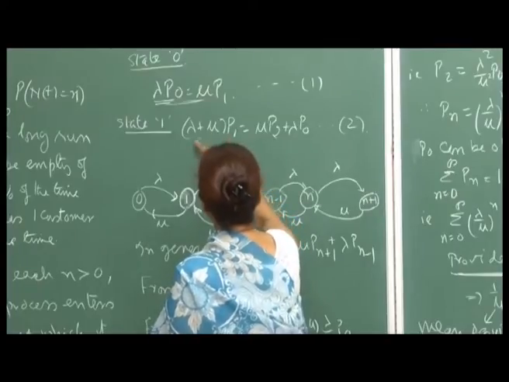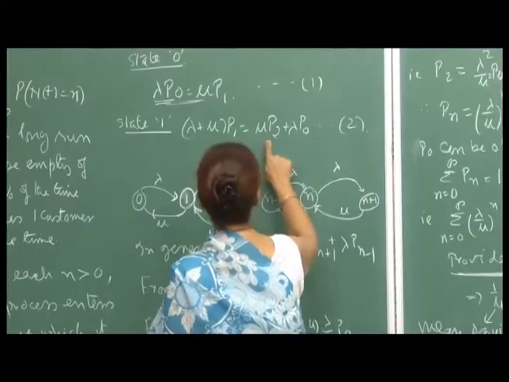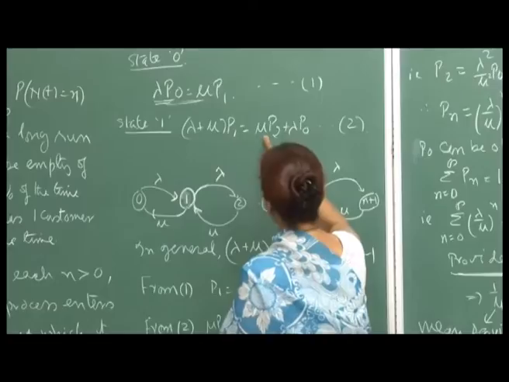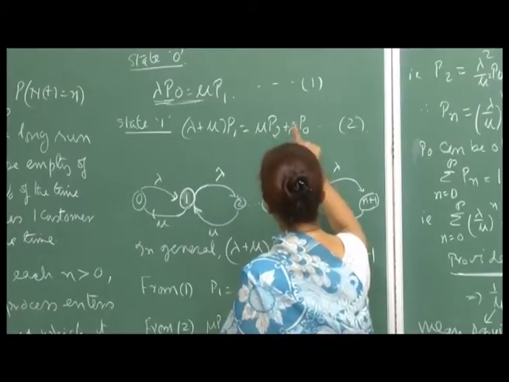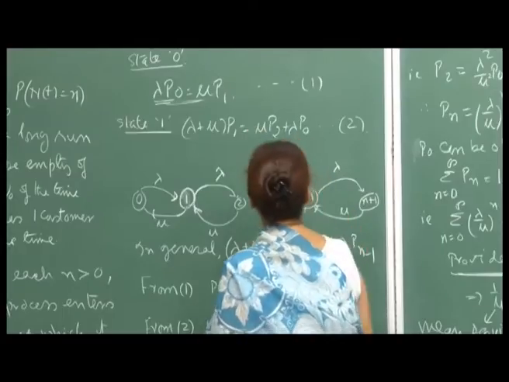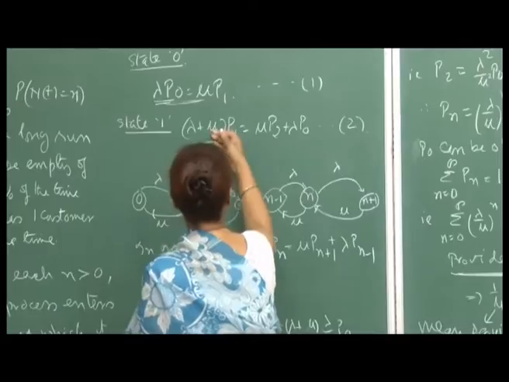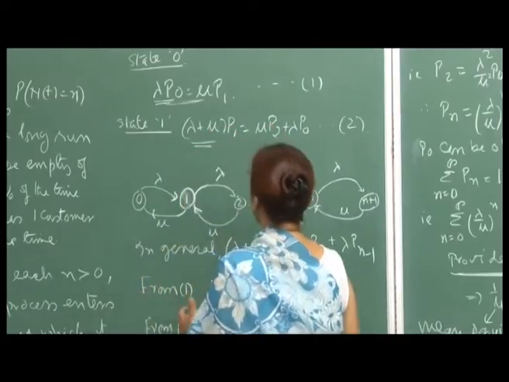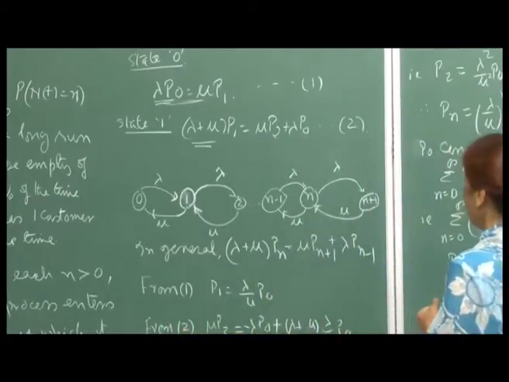This is how it will leave the state P 1, and if it is P 2, then it can again come back to P 1 at the rate of mu P 2, and from P 0 it can come to P 1 at the rate of lambda P 0. So, therefore, the departure from state 1 and the arrival to state 1, the rates at which these two things happen must be the same, right.